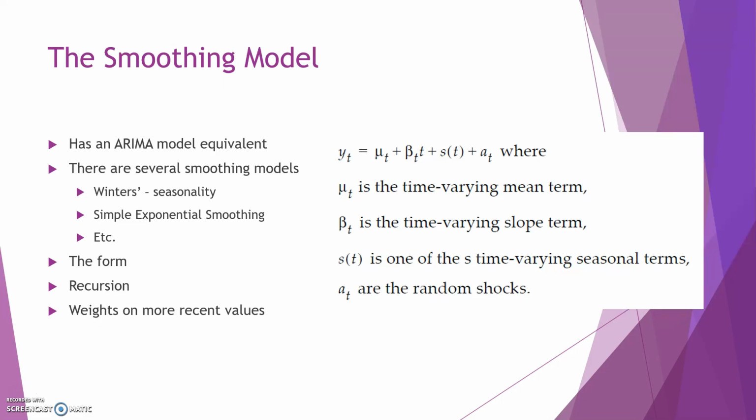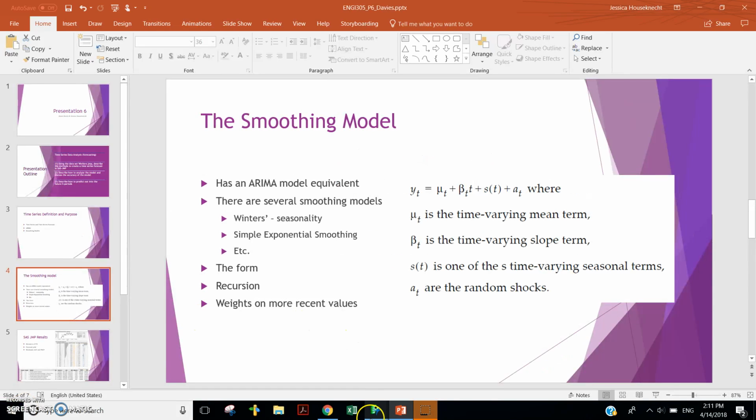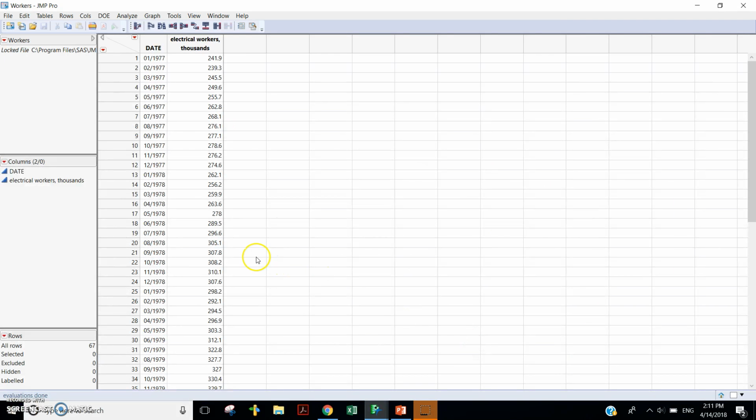This is the form of the exponential smoothing model to the right. Depending on the specific model, sometimes the seasonal and trend components are 0. Each smoothing model defines a set of recursive smoothing equations that describes the evolution of these estimators. Smoothing models are also alike in that larger weights give more influence to recent data, while smaller weights give less influence to less recent data. The best way to describe this model is to go right into JMP and to demonstrate this model using the workers dataset, which can be found in the sample datasets, for example.